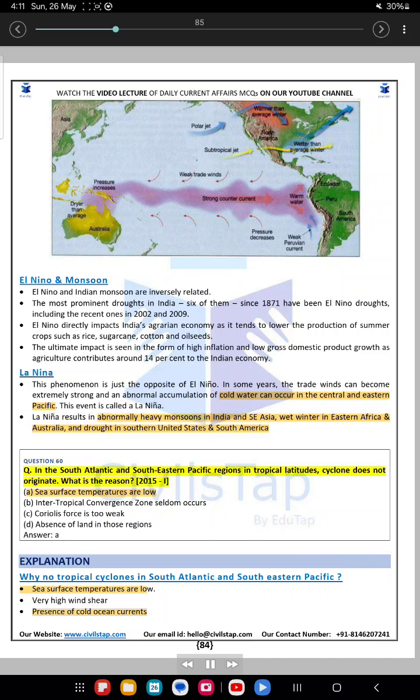Question 60. In the South Atlantic and Southeastern Pacific regions in tropical latitudes, cyclones do not originate. What is the reason? A. Sea surface temperatures are low. B. Intertropical convergence zone seldom occurs. C. Coriolis force is too weak. D. Absence of land in those regions.